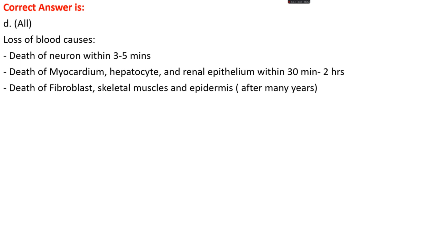Okay, loss of blood causes death of a neuron. If the neurons are deprived of blood, then neurons die within 3 to 5 minutes. And if the myocardium, hepatocytes and renal epithelium are deprived of blood, they die within 30 minutes to 2 hours. While death of fibroblasts, skeletal muscles and epidermis takes place after many hours.